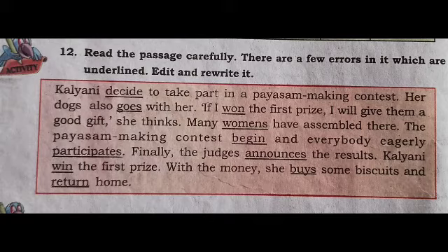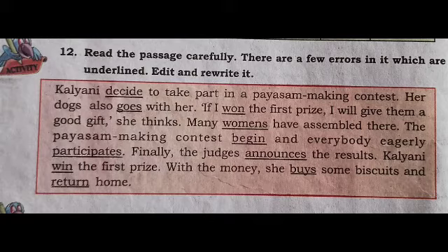Next sentence. If I won the first prize, I will give them a good gift, she thinks. That is, we studied if clause and main clause. Here, the error is found in the if clause. That is, if I won. Won is the error word. So, look at the main clause. I will give them. Here, will is used. So, just go through the rules in type 1.